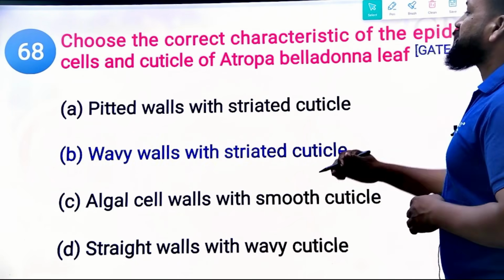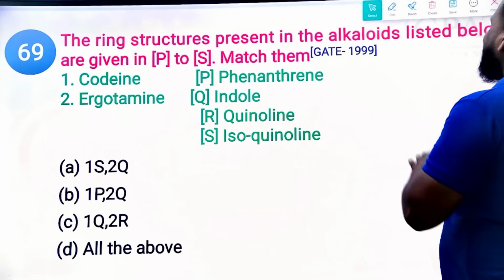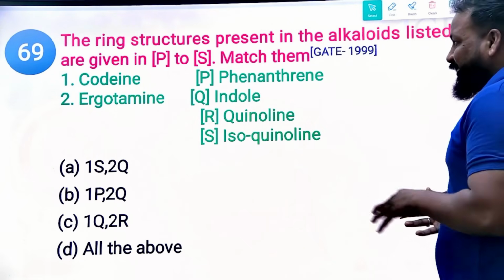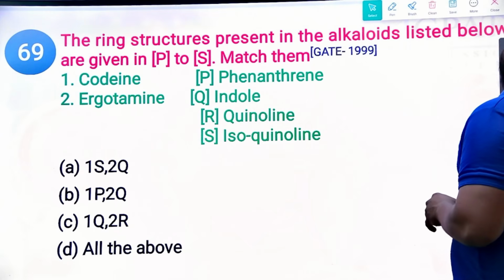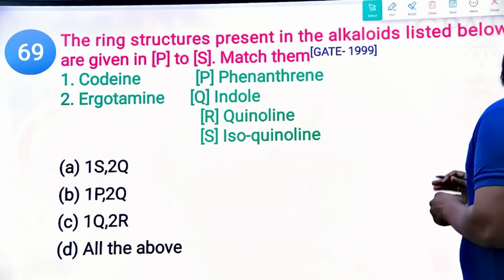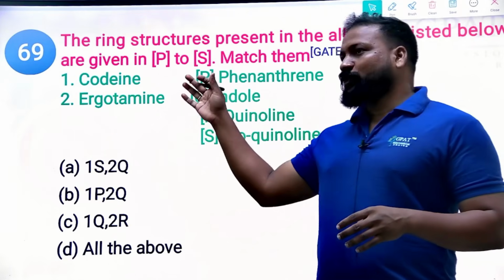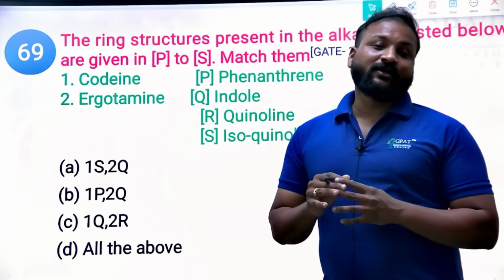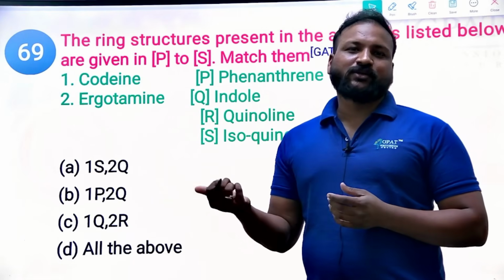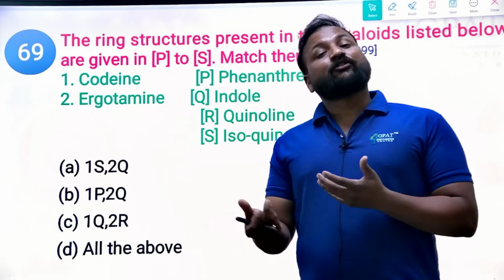Next, the 69th question. The ring structures present in the alkaloids listed below are given in P to S. Match them with the following. This question is from GATE 1999. Codeine, ergotamine. Whenever you have the options, just think about which classification they belong to. Codeine comes from opium, right? Codeine, thebaine, noscapine, morphine, these are all from opium.